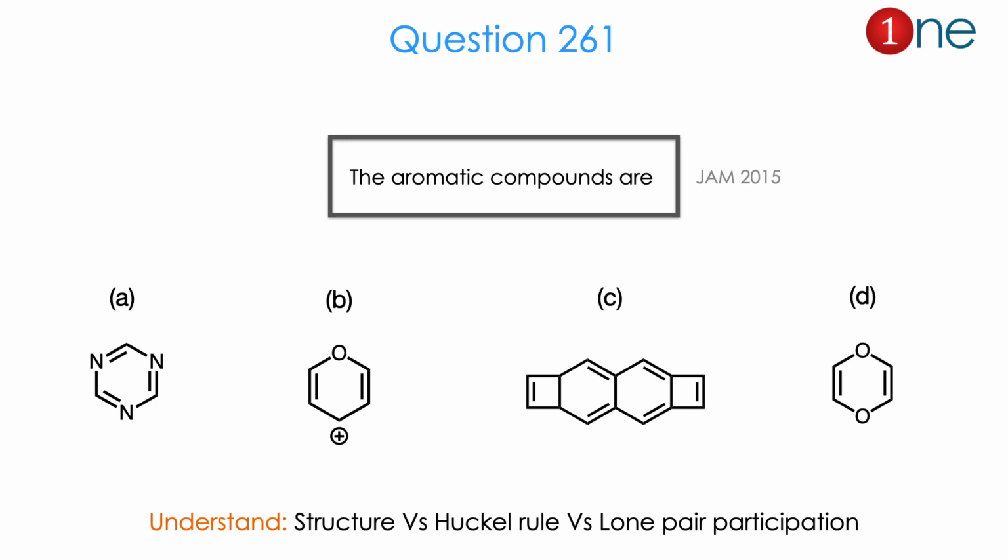So from the question and 4 different structures, you might realize the question is really about structure and Huckel rule versus lone pair participation. The answer is ABC. All 3 are aromatic. Let us see how.